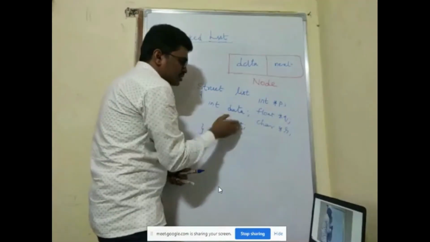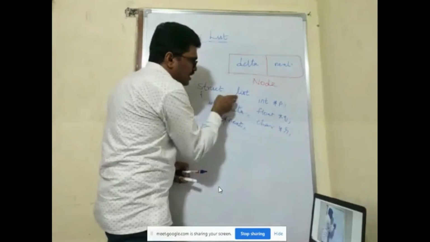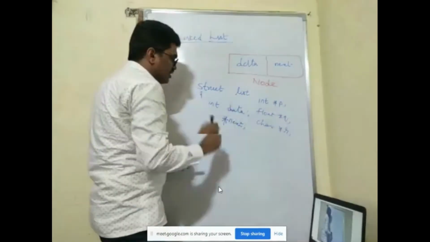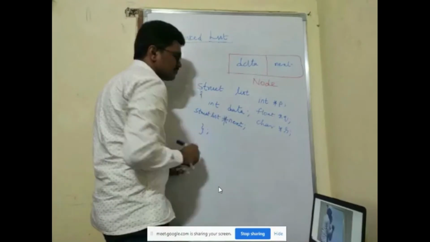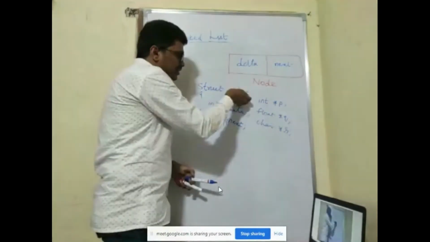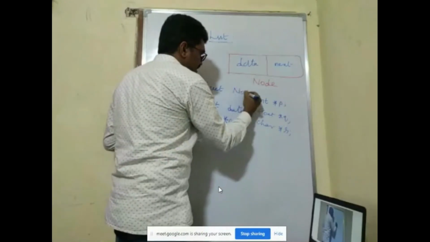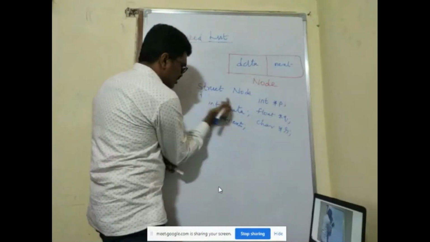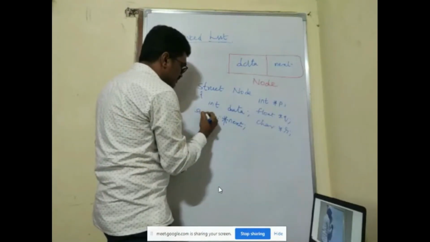Next stores the address of the next node in the list. So what is the name that we gave to the next node? It is list, so you have to say struct list. If you are getting confused, I'll make it node itself for your convenience. So what type of address is it going to store? Struct node.